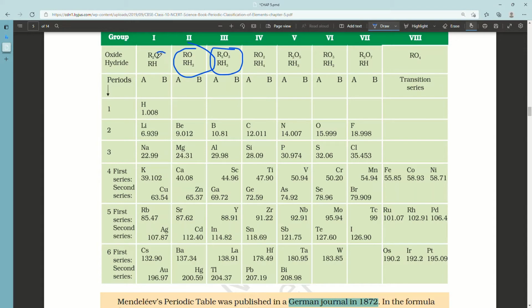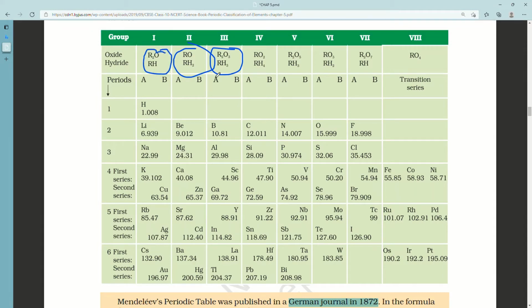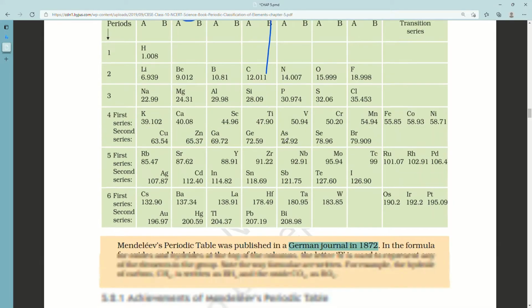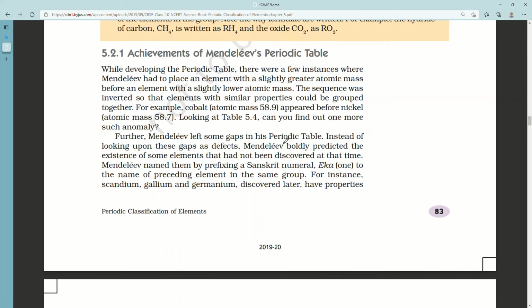Topic 5.2.1 Achievements of Mendeleev's periodic table. While developing the periodic table, there were a few instances where Mendeleev had to place an element with a slightly greater atomic mass before an element with a slightly lower atomic mass. The sequence was inverted so the elements with similar properties could be grouped together. For example, cobalt, atomic mass 58.9, appeared before nickel, atomic mass 58.7.